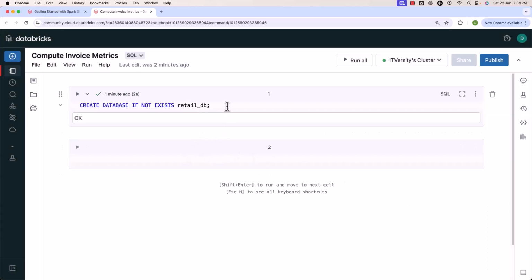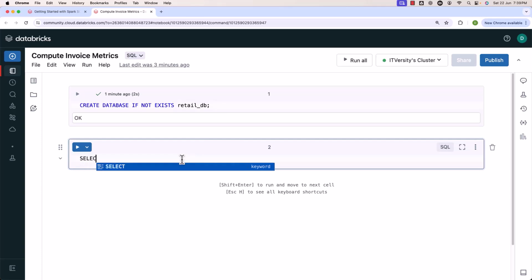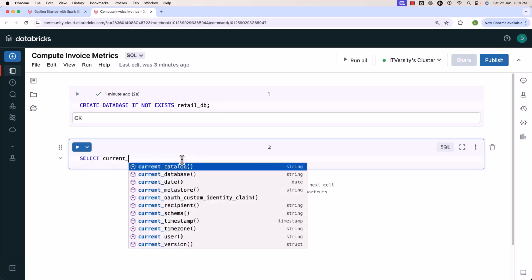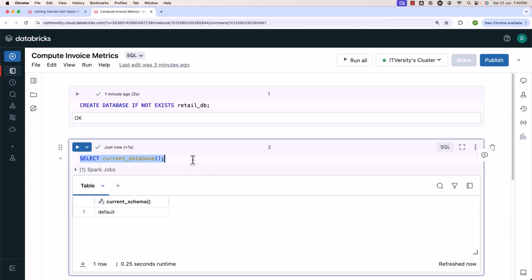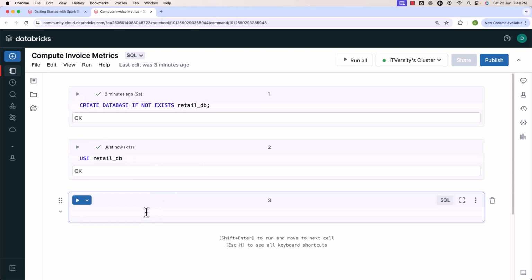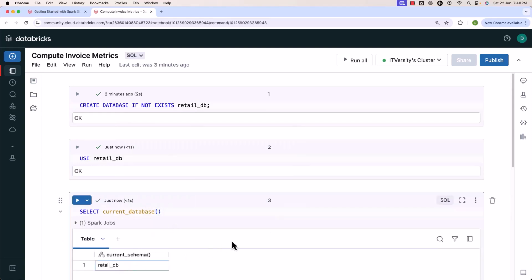As the database is successfully created, we need to switch to the database. Before switching to the database, in case you wanted to confirm which database you are attached to, you should be able to use this command: select current_database. As of now, we are attached to the default database. However, we wanted to connect to the retail_db database. Hence, we should be using a command called use, then retail_db. Now we are switched to the retail_db database. You should be able to run select current_database once again. You can see the outcome. This time it is saying retail_db.